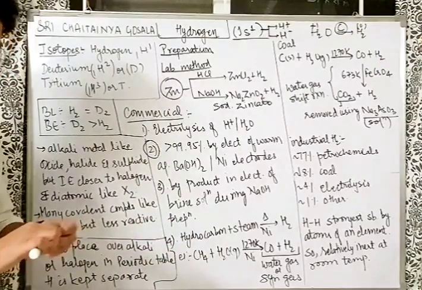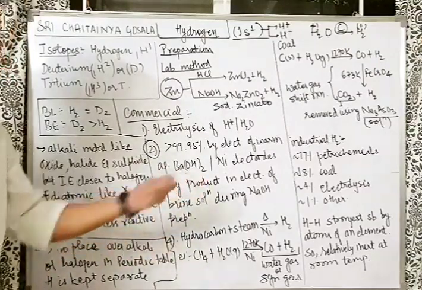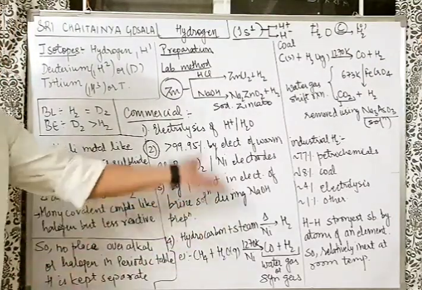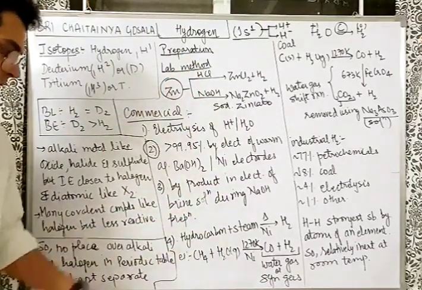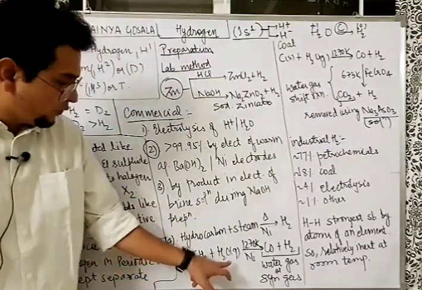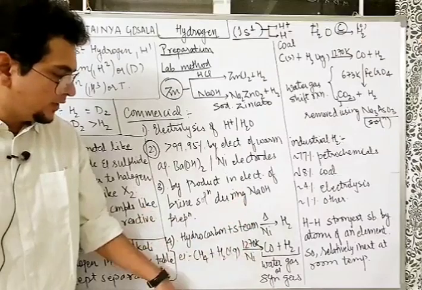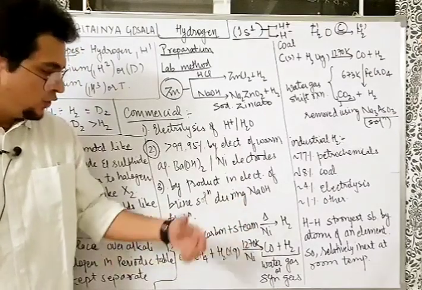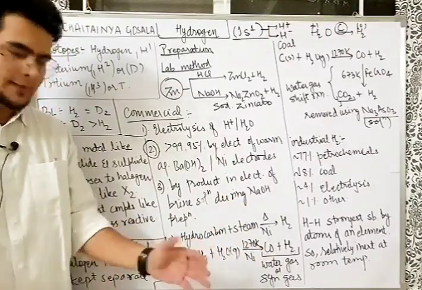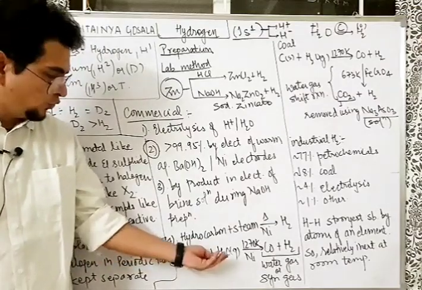Also, you can take a hydrocarbon with steam and heat in the presence of nickel as a catalyst. You will get hydrogen gas coming out. See what actually happens, like methane with steam at 1270 Kelvin with nickel catalyst. So why do we need nickel as a catalyst? Simple: methane is a gas, water is a gas.